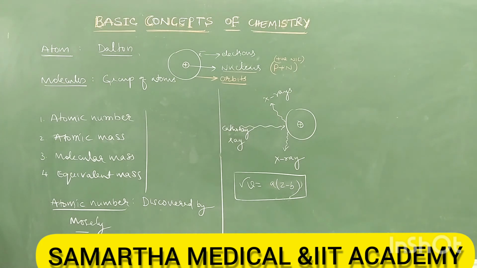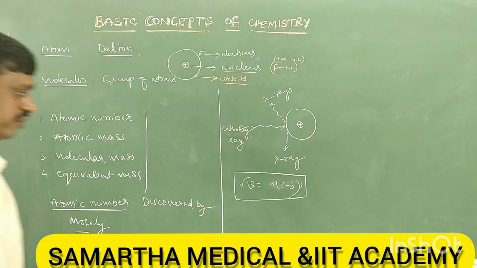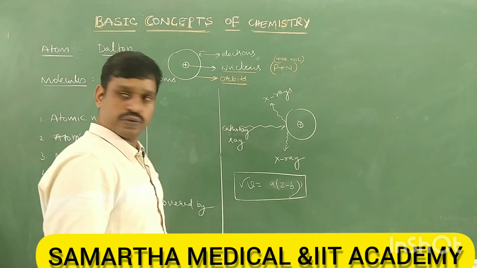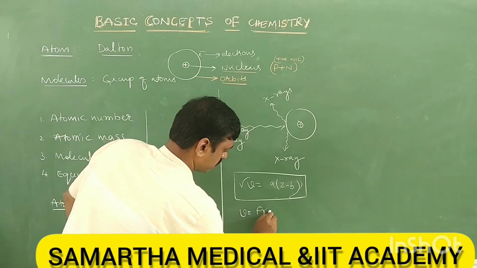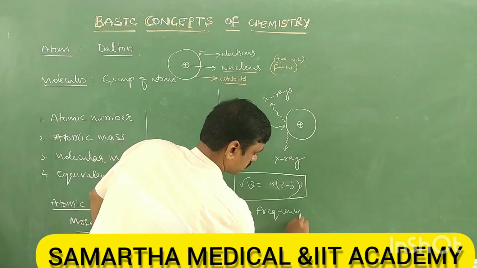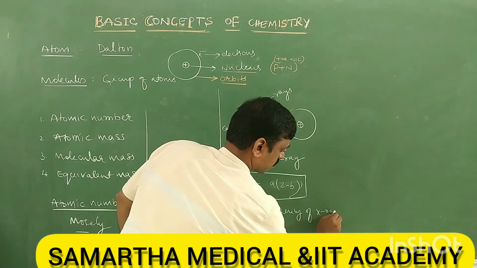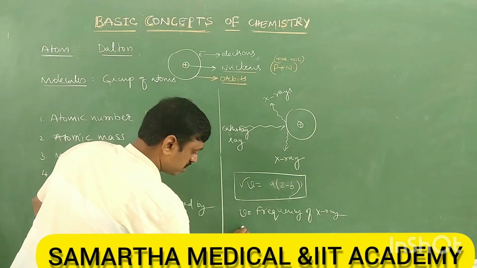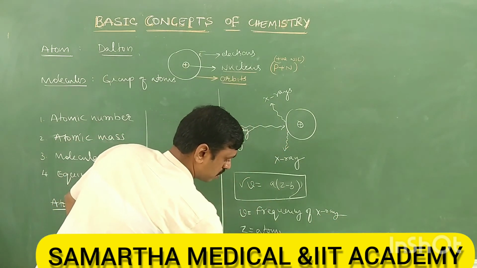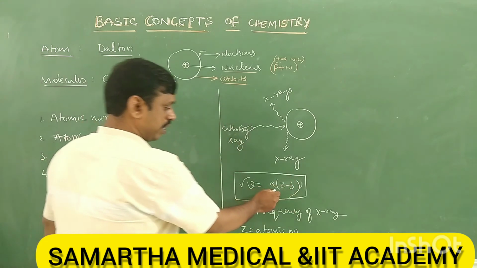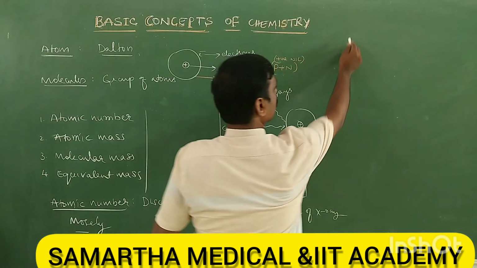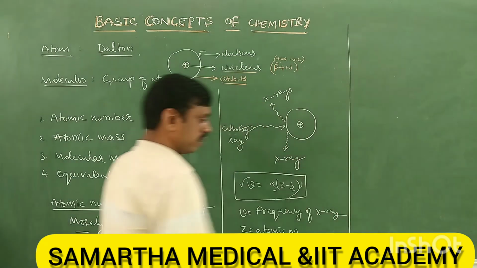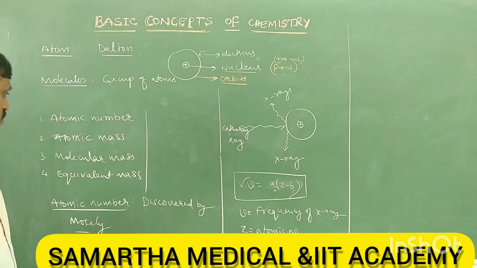Right. So this equation is called Moseley's equation. Root nu is equal to A into Z minus B, where nu is equal to the frequency of X-ray, Z is equal to atomic number, and where A and B are constants, right? So this is the discovery of atomic number.